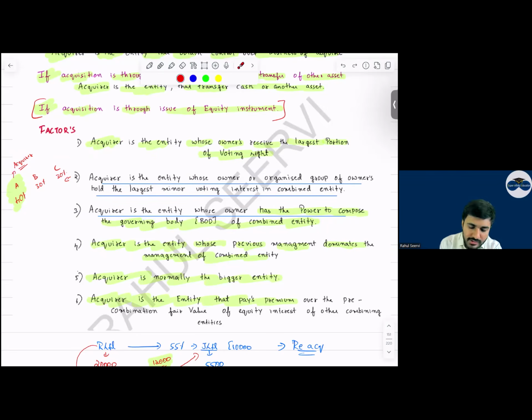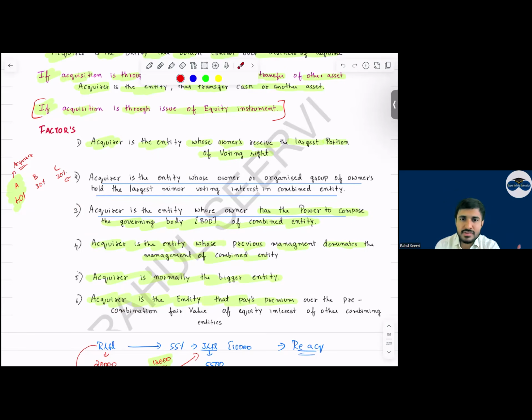See now, acquirer is the entity whose previous management dominates the management of the combined entity. Acquirer is normally the bigger entity. Then acquirer is the entity that pays premium. As well as acquirer is the entity whose owner has the power to compose the governing body. Which entity has the power to compose the governing body?